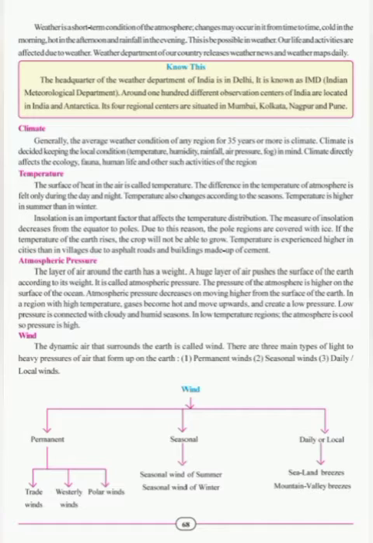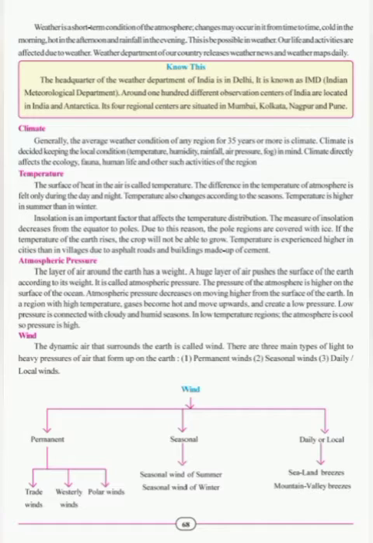Weather department of our country releases weather news and weather maps daily. Know this, the headquarter of the Weather Department of India is in Delhi. It is known as IMD, that is Indian Meteorological Department. Around 100 different observation centers are located in India and Antarctica. Its four regional centers are situated in Mumbai, Kolkata, Nagpur and Pune.